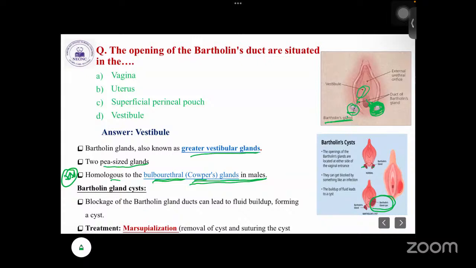How does it develop? Due to the blockage of the duct. The Bartholin duct will get blocked due to infection, and that's why it results in a Bartholin cyst. So what is the treatment? The treatment is marsupialization, that is also important. Marsupialization, what does it mean? The cyst will be opened and they will suture the edges of the duct. That is called marsupialization. Okay, that's all about the Bartholin gland.